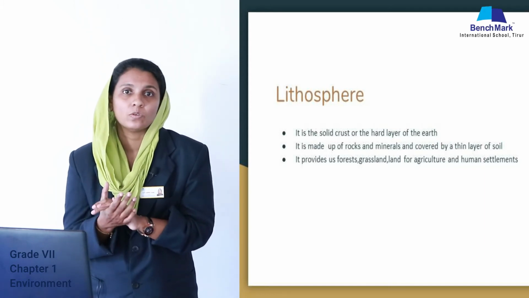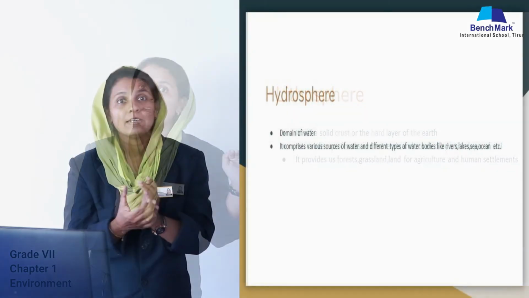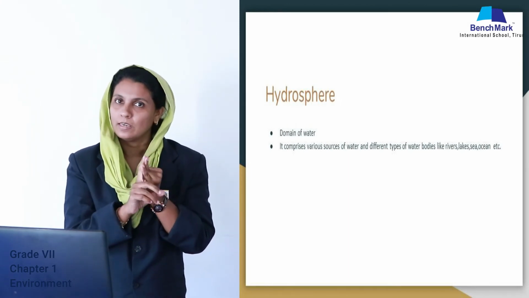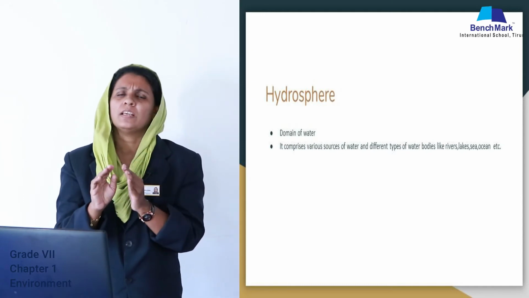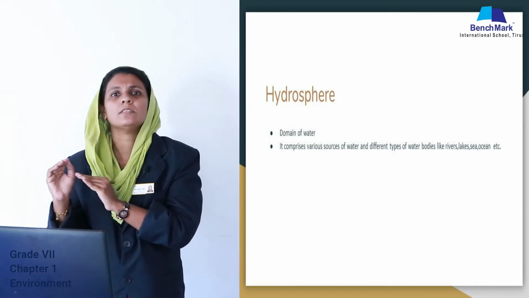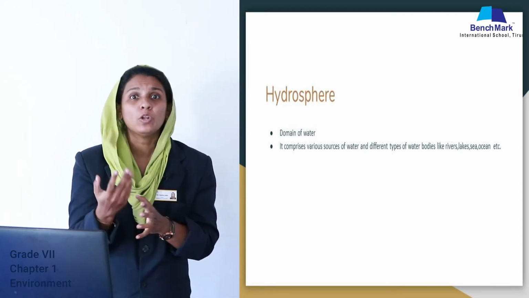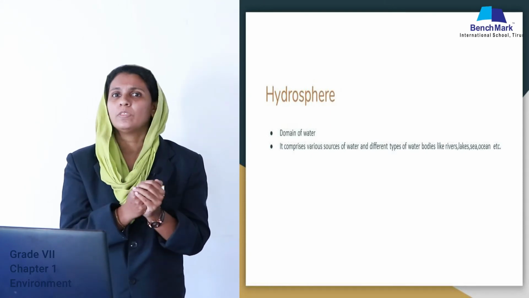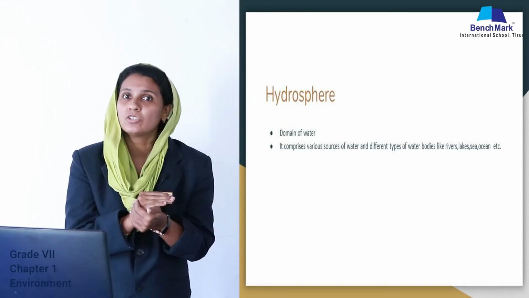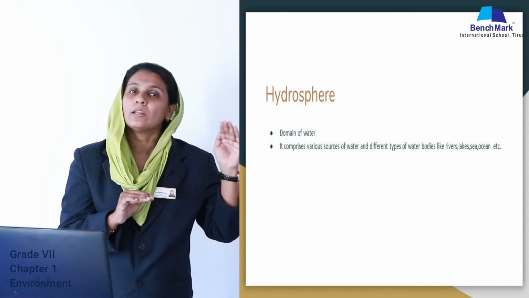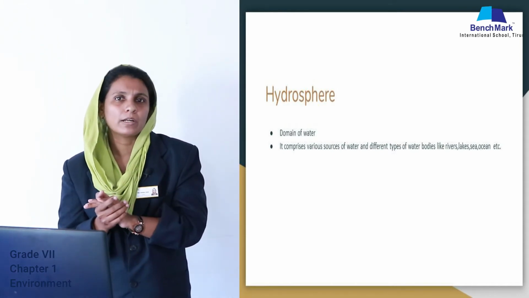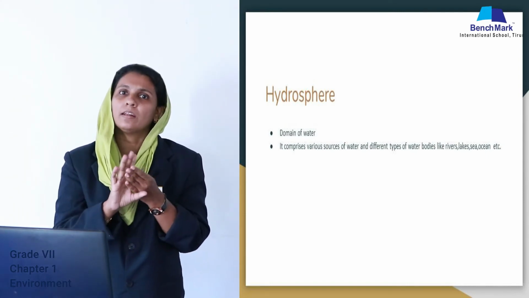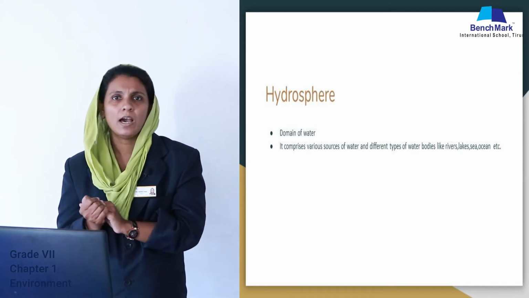Very good. Then just hydrosphere. Hydro. What is hydro? It is related with water. Hydrosphere means water bodies: rivers, sea, ponds, lakes, everything. All the water bodies come under this hydrosphere. We know that without water, can we live? No, we can't live without water. Water is essential for life. So, hydrosphere means the water part of earth. All the water part, that means ocean, sea, lake, river, all come under this hydrosphere.